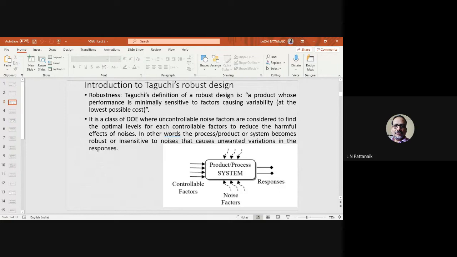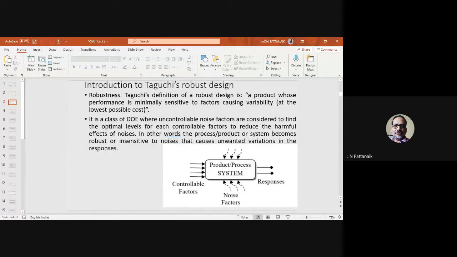At the same time, as you don't have any control over noise which is external, we'll find from those experiments, or from the analysis of the results of the experiment, what level or what settings of these controllable factors are making this system robust, meaning it is becoming least affected by the noise.